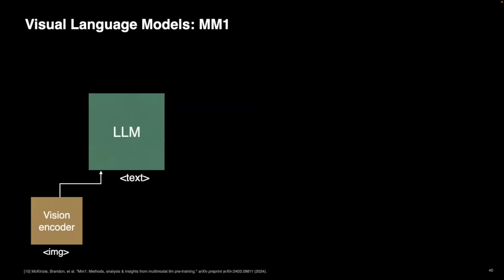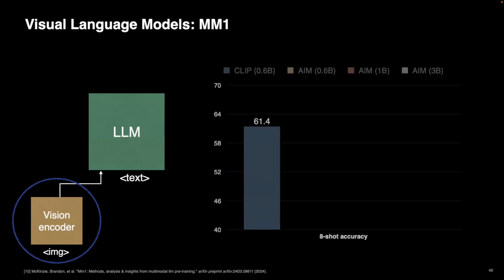One of the more interesting applications of vision models is VLMs, vision language models, using them with LLMs. There's this paper called MM1 from our colleagues at Apple that used vision encoders and fed them to an LLM through concatenation and then self-attention, doing the same tasks of in-context learning and few-shot in-context learning. We look at what happens if we replace the vision encoder, which is typically a CLIP model, with our AIM.